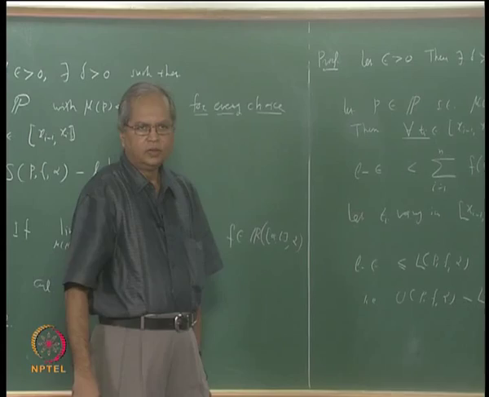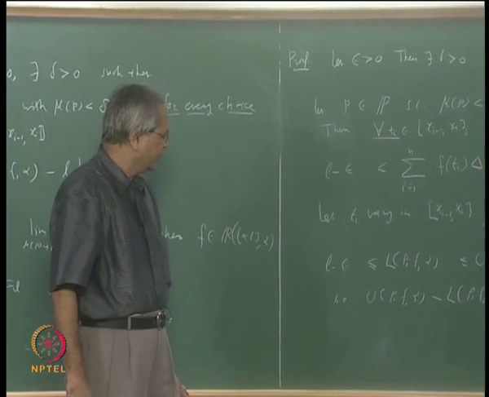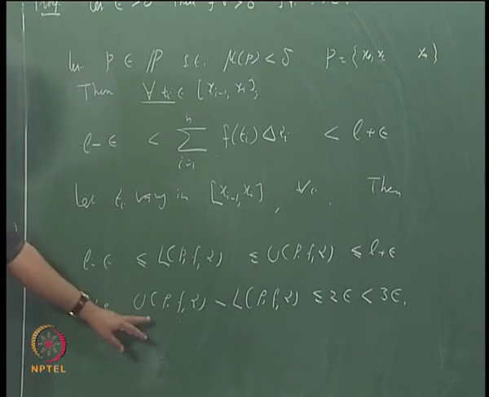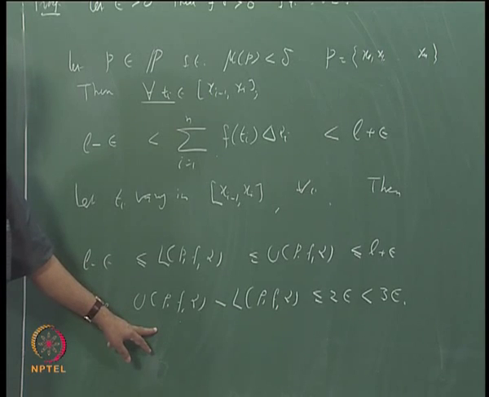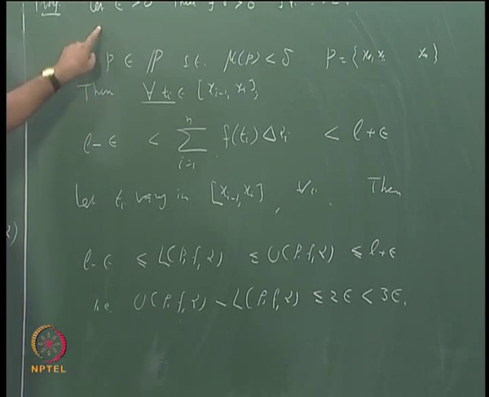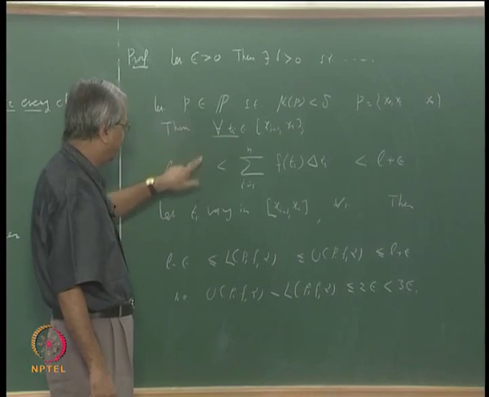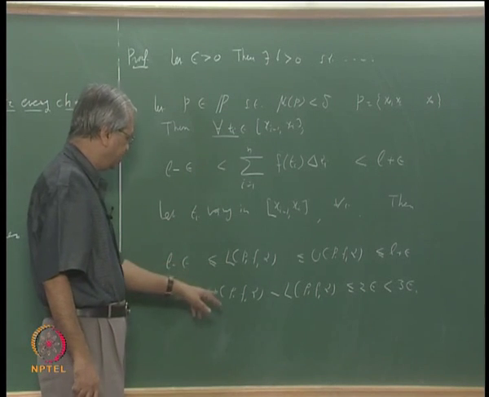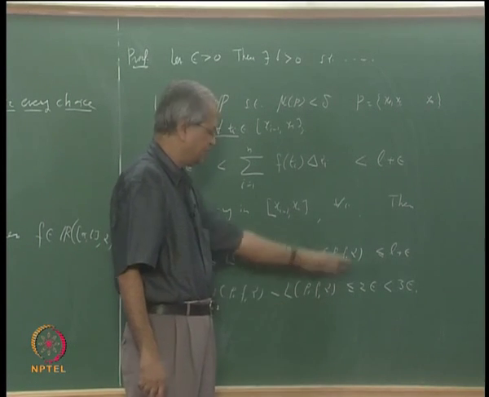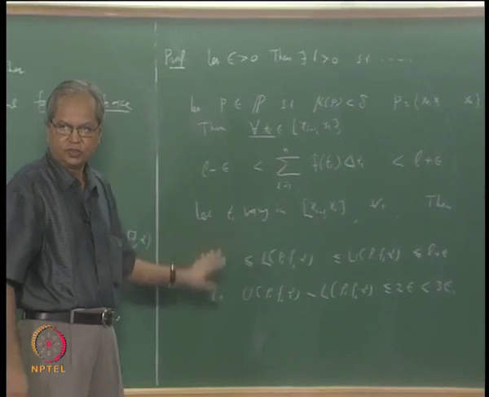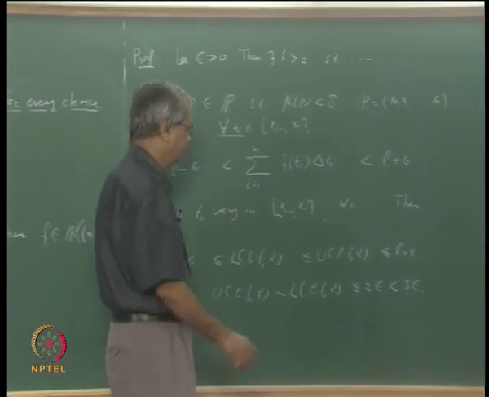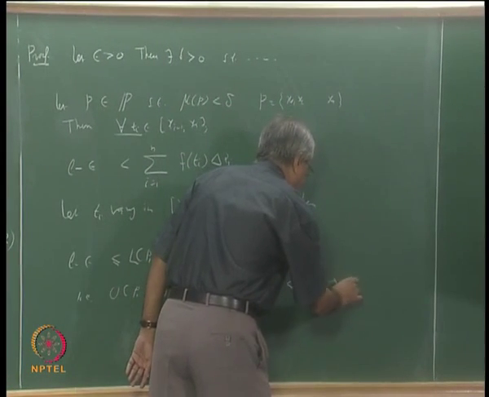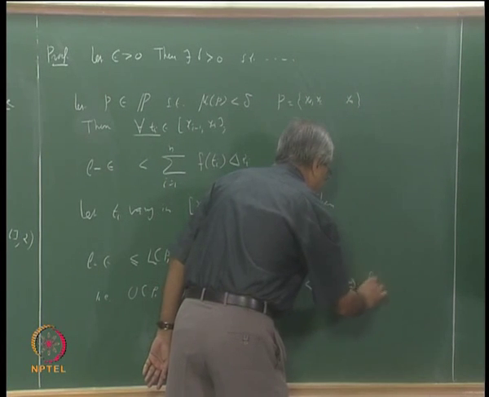So what does this show? It shows that the function is integrable. Because given any epsilon, we have produced a partition P such that for that partition UPF alpha minus LPF alpha is less than 3 epsilon. So that shows that f is integrable.